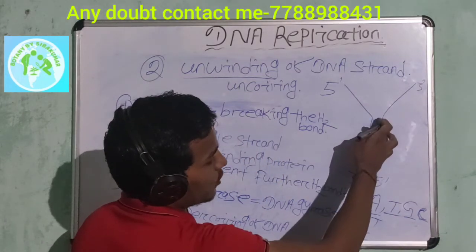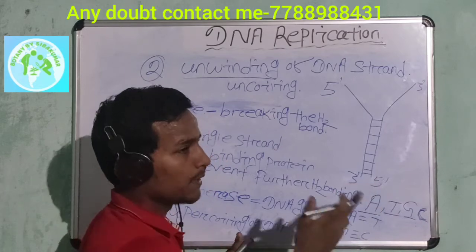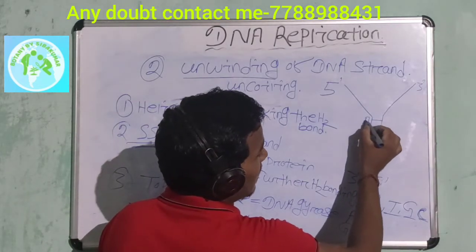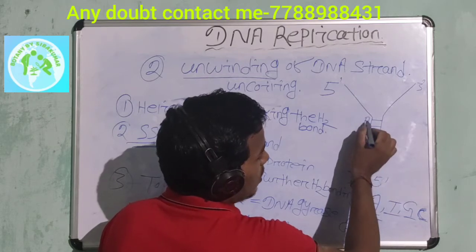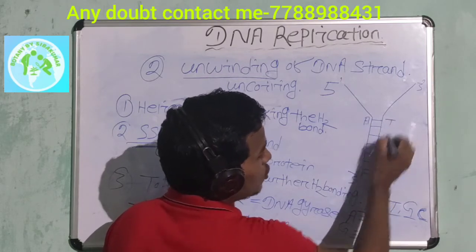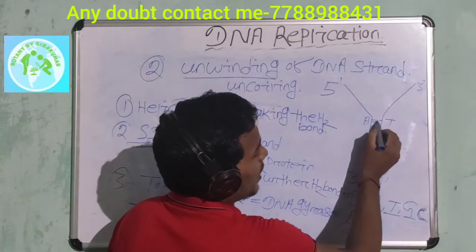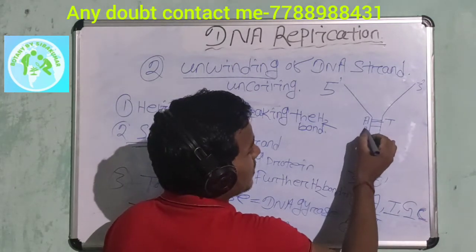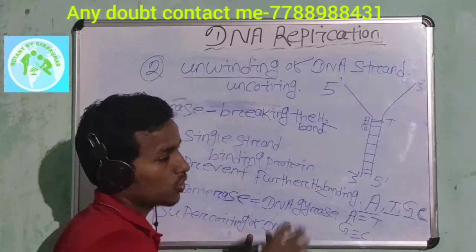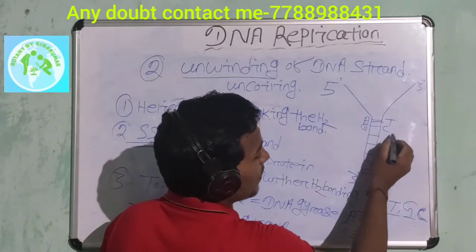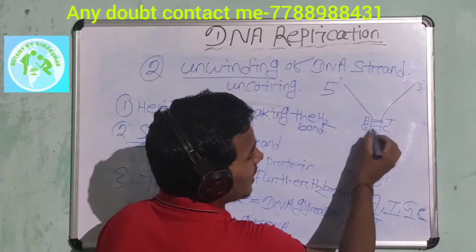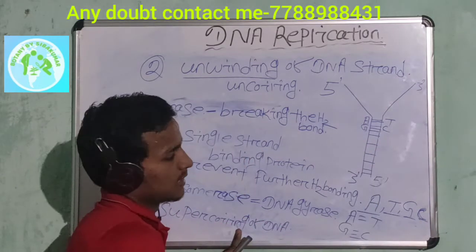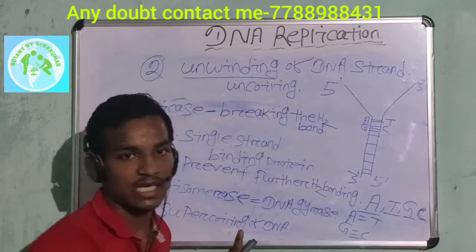That means the hydrogen bond is present between the nitrogenous bases. Suppose adenine is present at this place. Opposite the adenine, thymine will also be present, with a double hydrogen bond. Suppose guanine is present here. Opposite the guanine, cytosine is present, and between the guanine and cytosine there are 3 hydrogen bonds. Similarly, and so on. Is that clear?